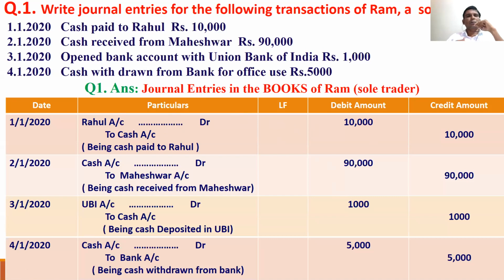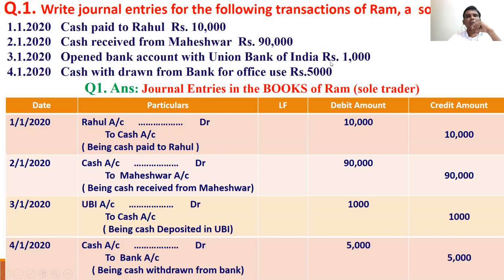Next, cash received from Maheshwar. What are the two accounts? One is Maheshwar account, a personal account, and the second is cash account. We received cash from Maheshwar. That means Maheshwar is paying, and cash is coming in. Cash coming in means cash is debited, and Maheshwar is the giver, so Maheshwar account is credited.